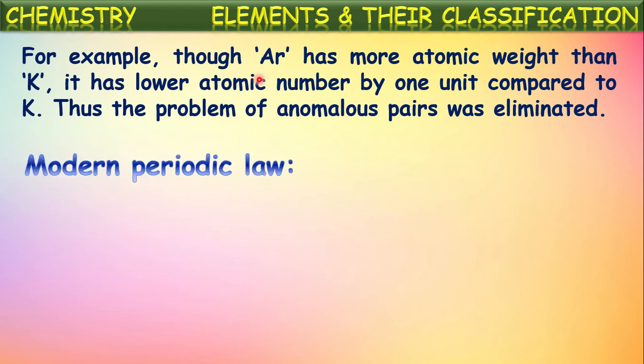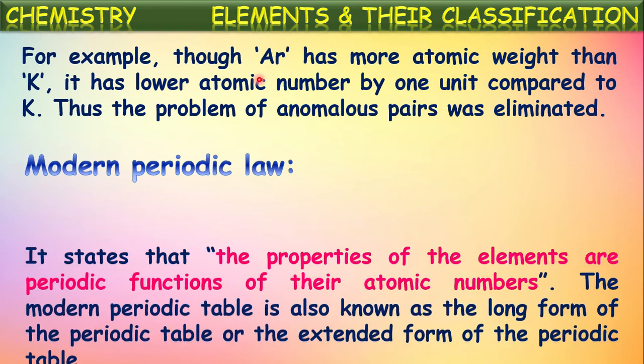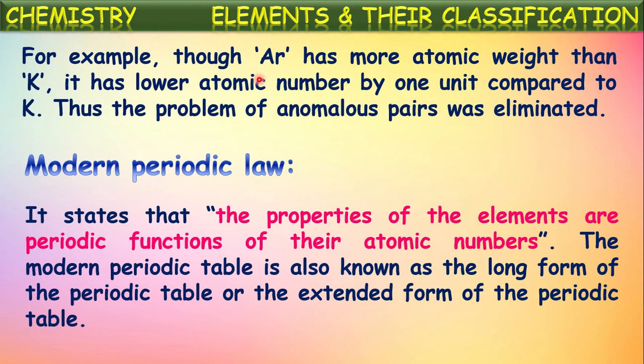Now let us see what the modern periodic law is and how it changed from Mendeleev's periodic law. The modern periodic law states that the properties of the elements are periodic functions of their atomic numbers. The modern periodic table is also known as the long form of the periodic table or the extended form of the periodic table.